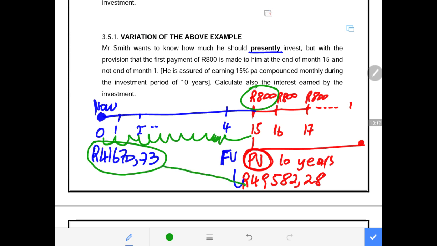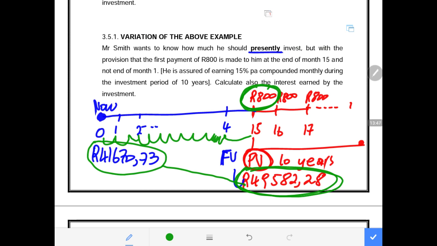So that means when this person was making the withdrawal, the amount that was in the account was 49,582.28. And we know that this person will make withdrawals from this amount, from the 15th month up to the next 10 years. So now, in other words, we are working in the reverse in this question. What do you mean we work in the reverse?